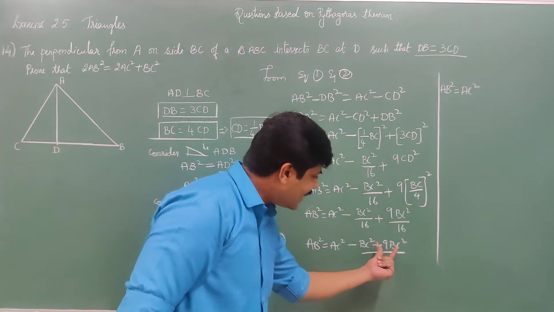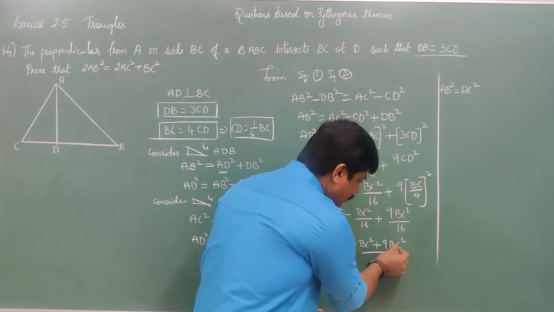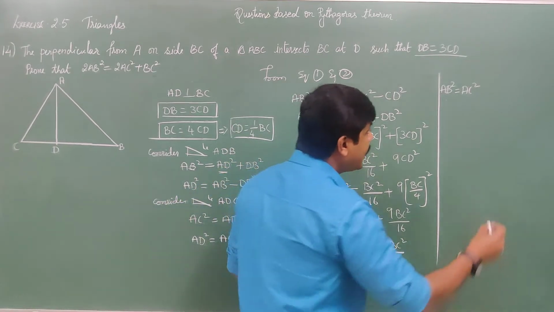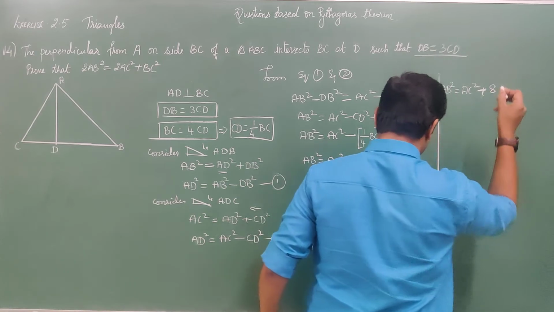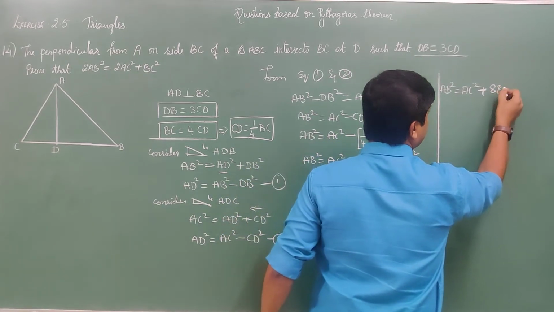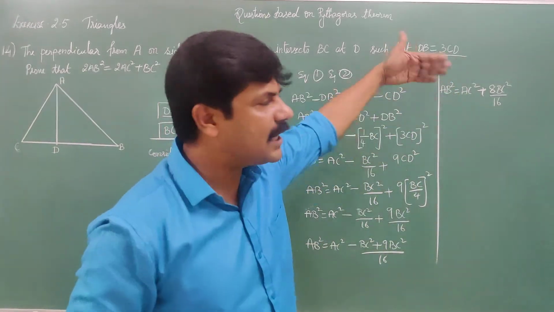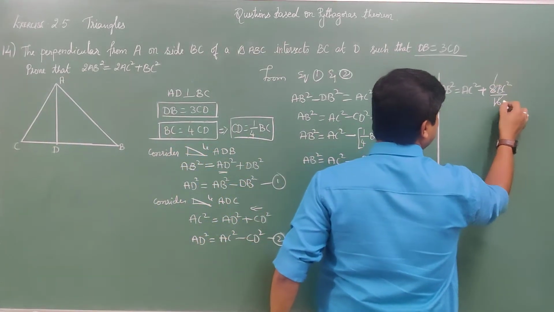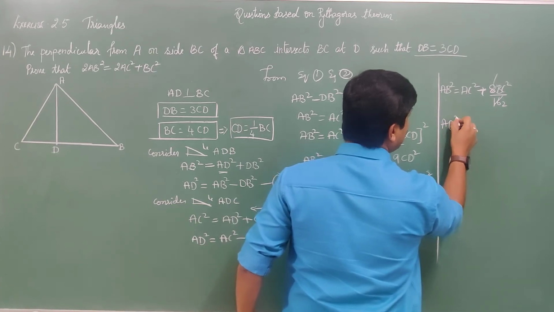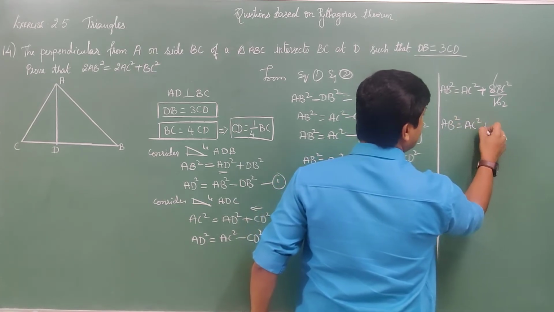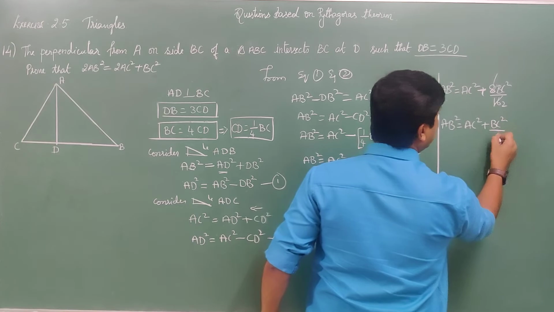Now see here, 9 BC square minus 1 BC square is plus 8 BC square by 16. 8 and 16 are multiples, therefore 8 one times, 8 two times. You will get AB square is equal to AC square plus BC square by 2.